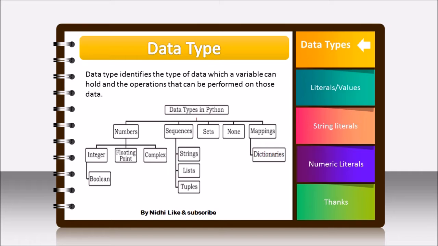So let's start. Data type means whenever we are assigning some value to a variable, we should know what type of values that particular variable is holding. It can be a numeric value, a value having a decimal number, a sequence of strings, a list, or a tuple. This figure shows the data types in Python. Data type identifies the type of data which a variable can hold, the operations that can be performed on it, and what type of value the variable gets after performing those operations.